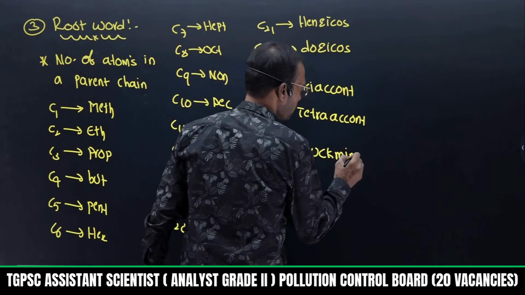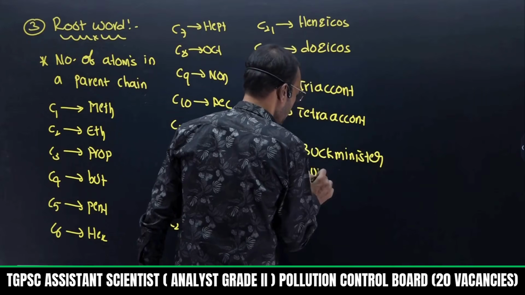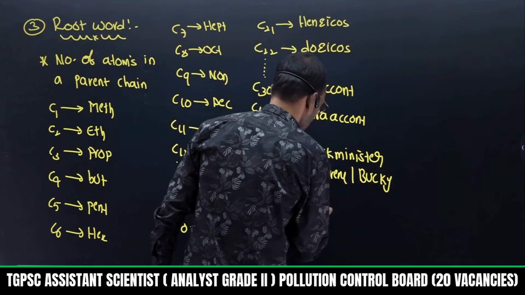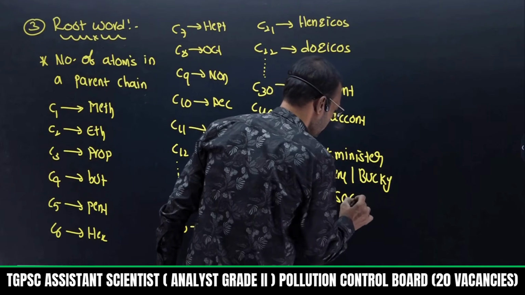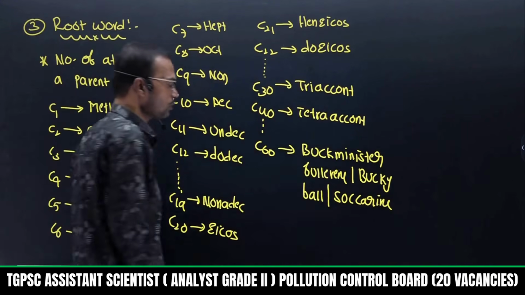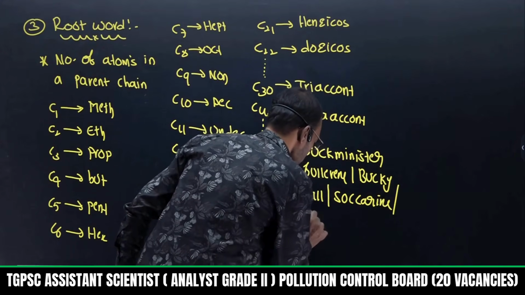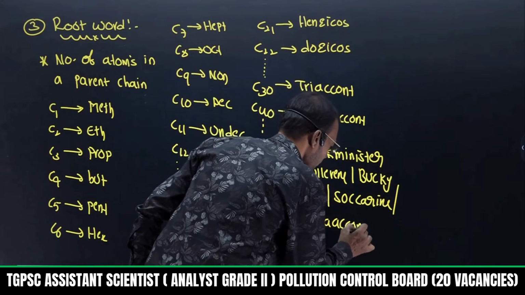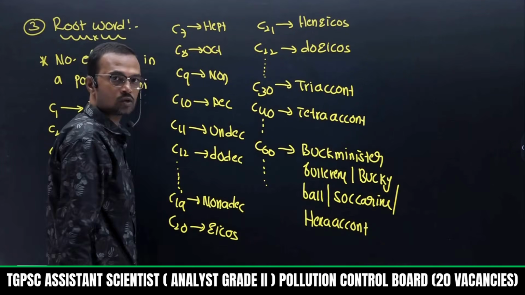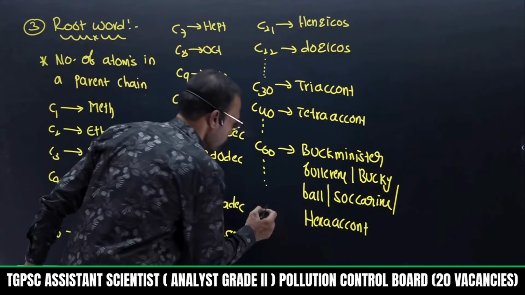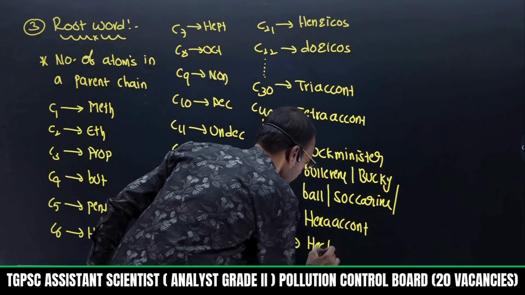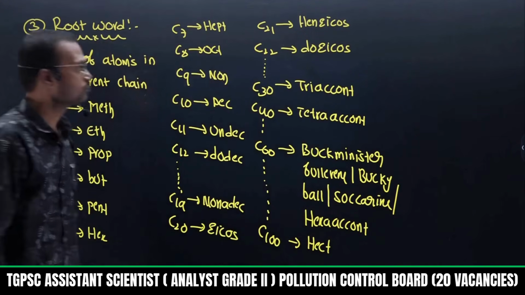Then C60 is nothing but Buckminsterfullerene. Many names are there. Fullerene, also called buckyball, also called soccer ball. This is also represented as hexacont. Later on C70 heptacont, octacont, C80, C90 nonacont. Then finally if you keep on writing, you will get 100. 100 is called hect. Hect means 100.